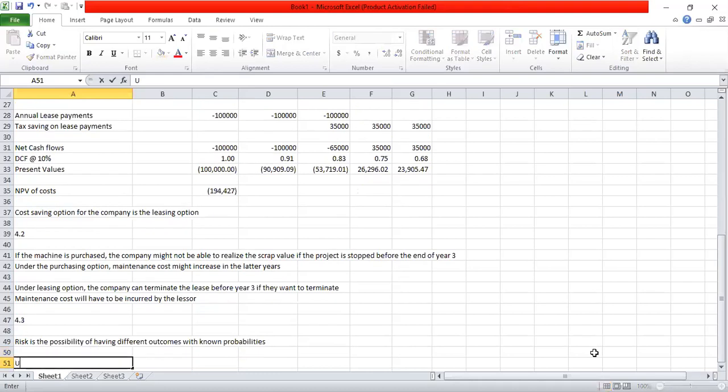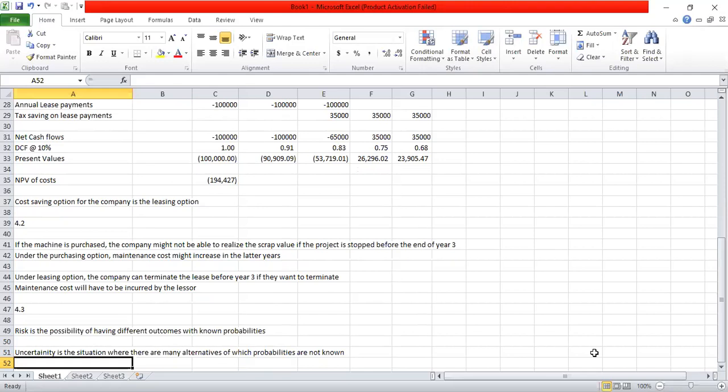Uncertainty, on the other hand, is the situation where there are many alternatives of which probabilities are not known. In other words, if you have many outcomes without knowing the probabilities, we say that there is an uncertainty. So this is the main difference between risk and uncertainty.